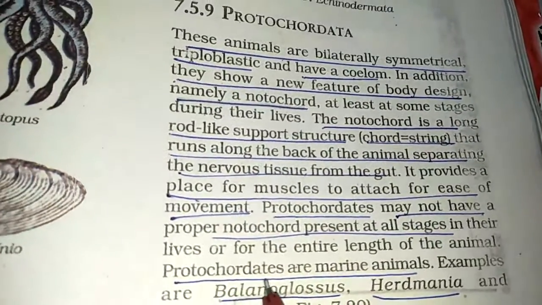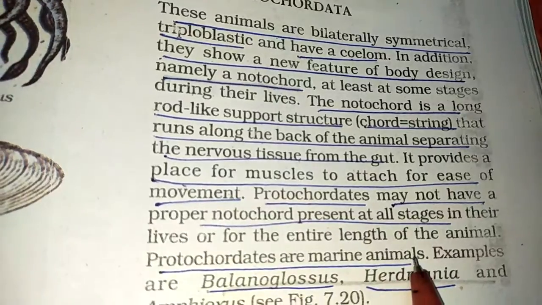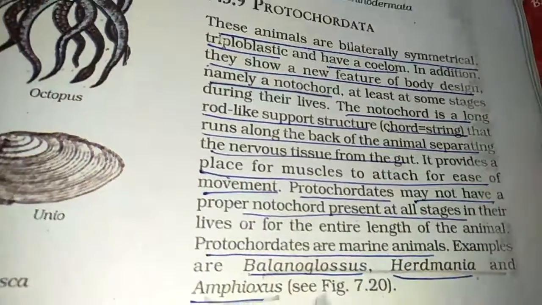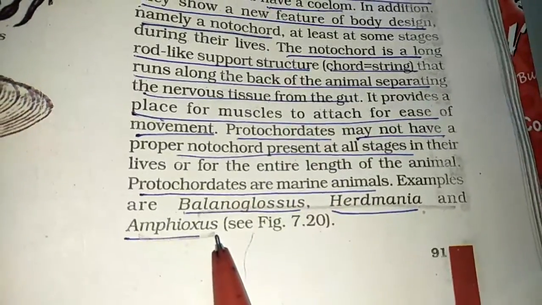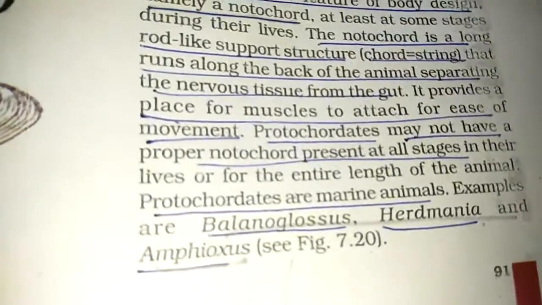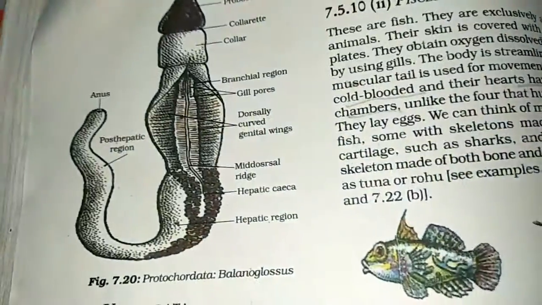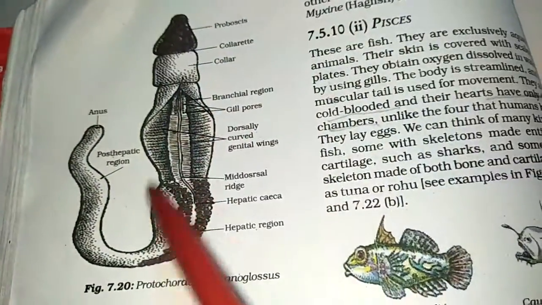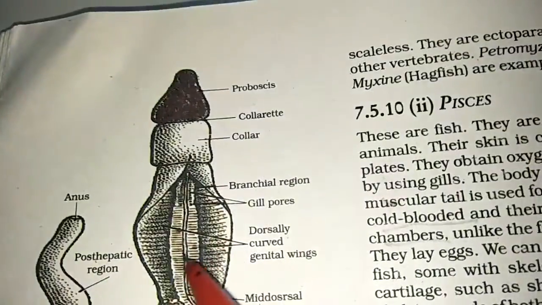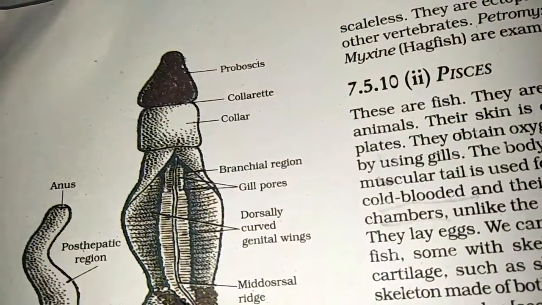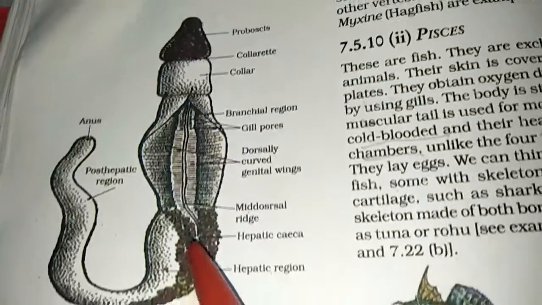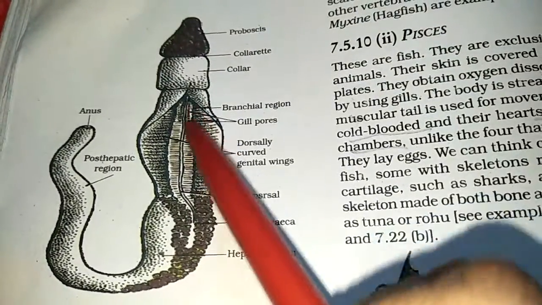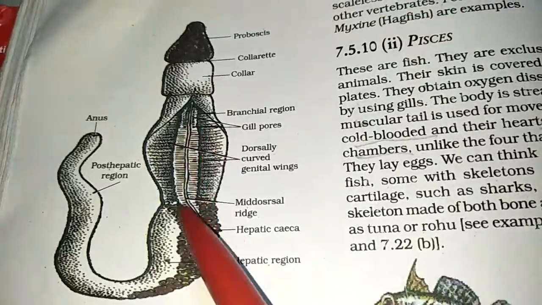Protochordates are usually marine animals. They are found in seas and oceans. Examples are Balanoglossus, Herdmania and Amphioxus. The figure is given on the next page, figure 7.120. You can see the figure of Balanoglossus here. It's a marine animal, and somewhere here you will have the notochord present.